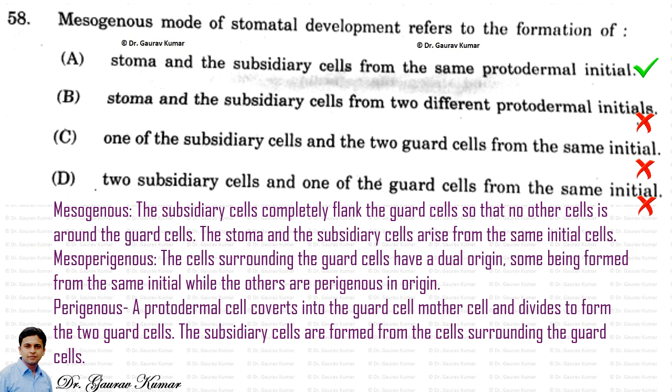Then comes the next one, mesoperigenous mode of stomatal development, in which the cells surrounding the guard cells have a dual origin, some being formed from the same initial while the others are perigenous in origin. Now comes the perigenous mode of stomatal development, in which a protodermal cell converts into the guard cell mother cell and divides to form the two guard cells. The subsidiary cells are formed from the cells surrounding the guard cells.